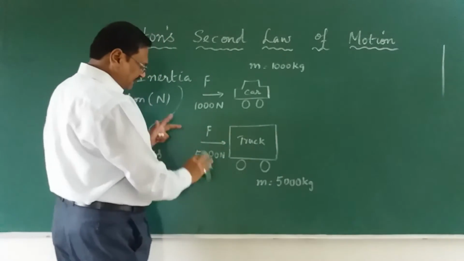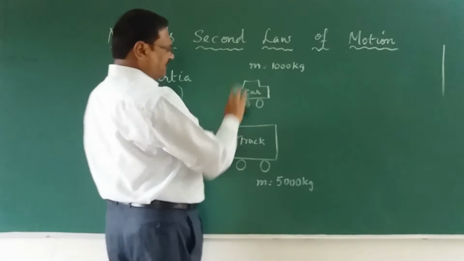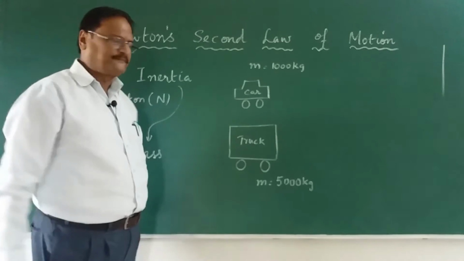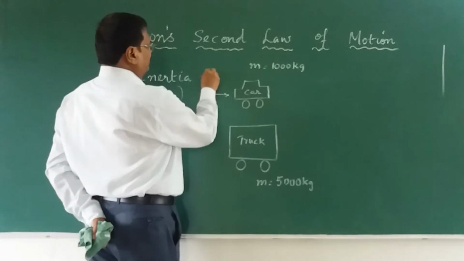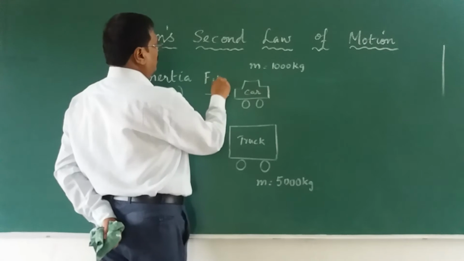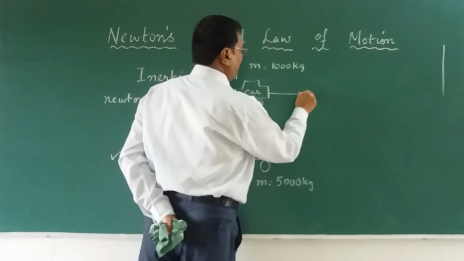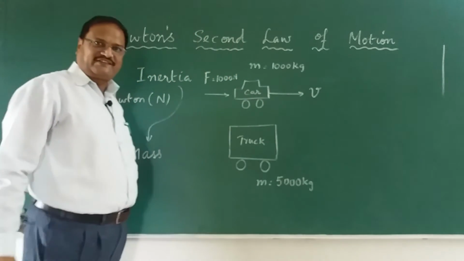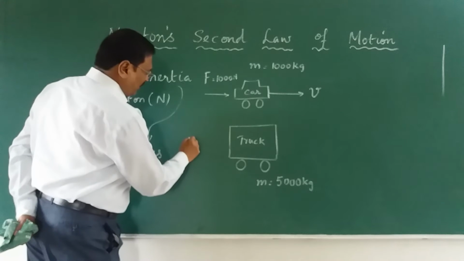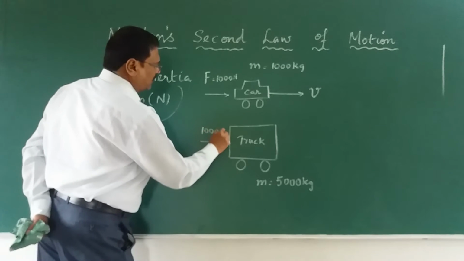Okay, now let us take this one side. Let me remove this now. Yes, now let me take the same again, car and truck only. Now, I apply again a force of F, I apply a force of 1000 Newton. And the car is going to travel with a velocity v, let us say, some velocity v. Now, I apply the same 1000 Newton force to the truck.